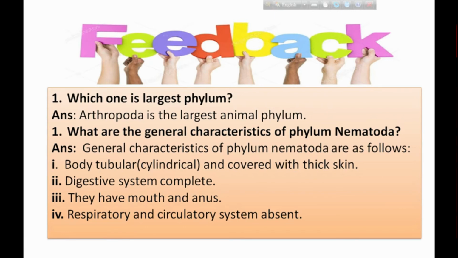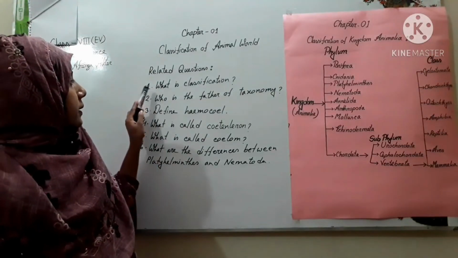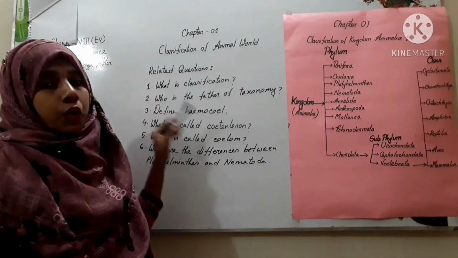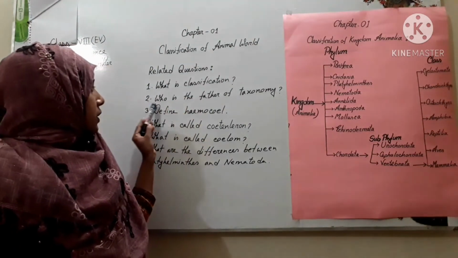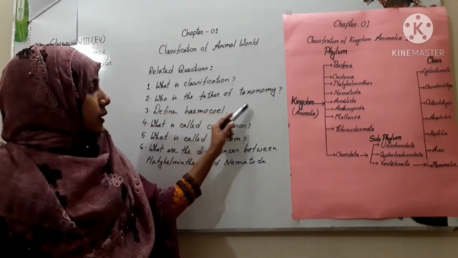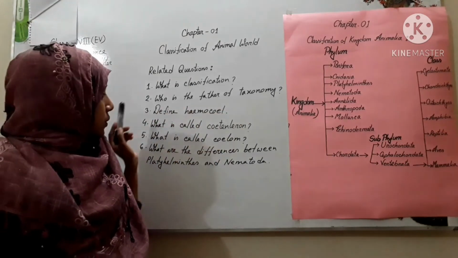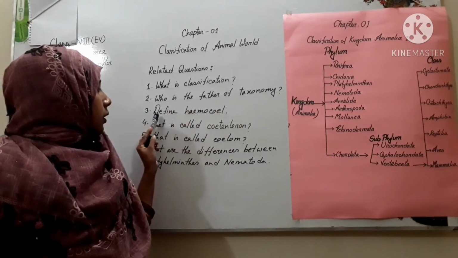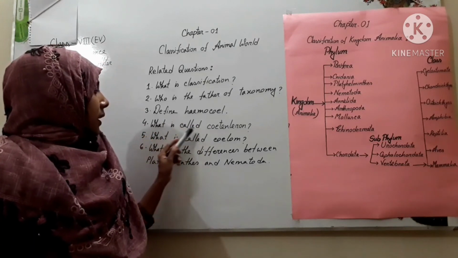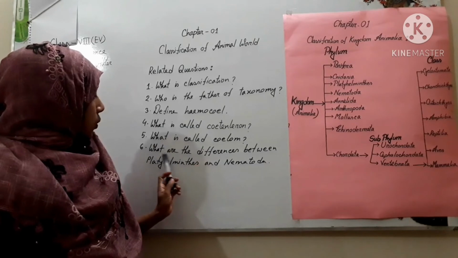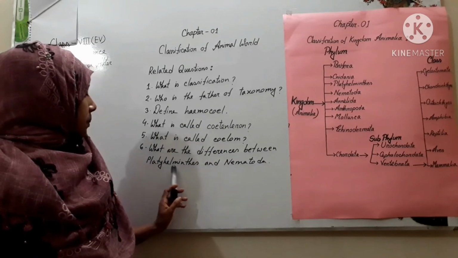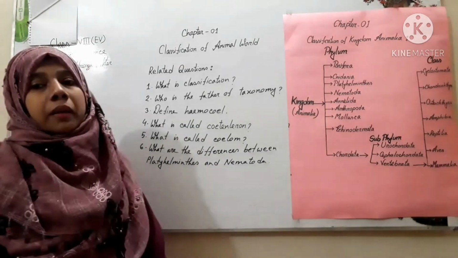I think all of you have learned this lesson properly. Now I will discuss related questions from these lessons. First one: what is classification? Second one: who is the father of taxonomy? Then define hemocoel. What is called coelenteron? And what is called coelom? And what are the differences between platyhelminthes and nematoda?